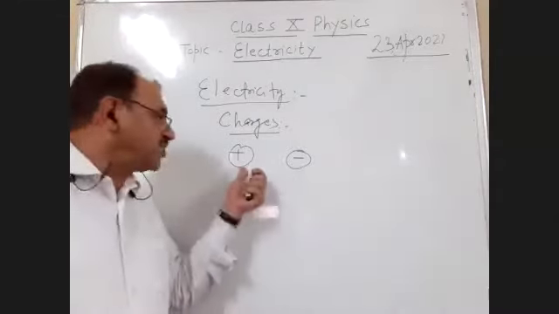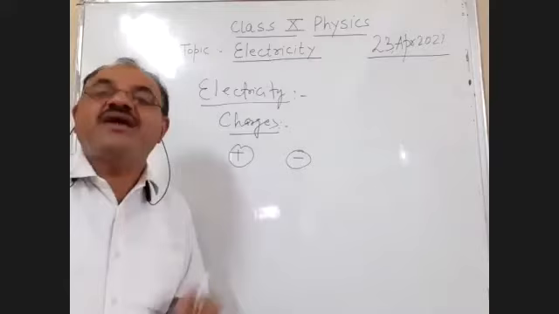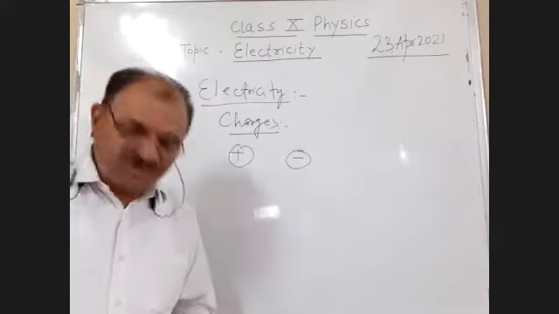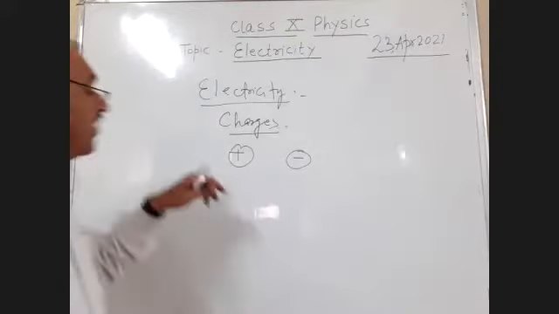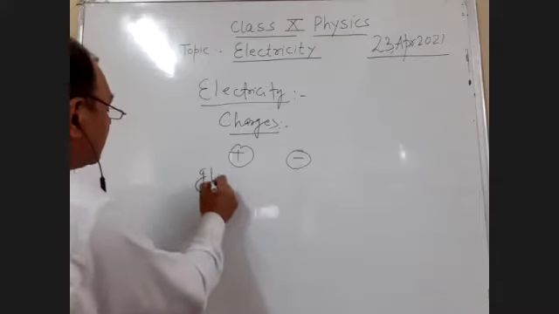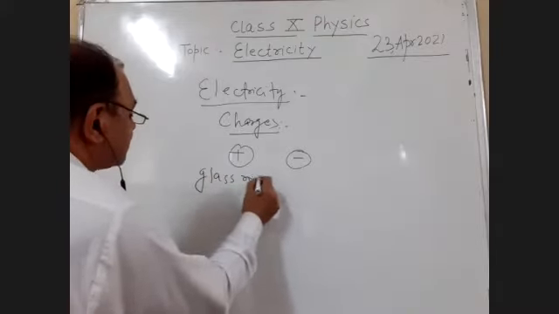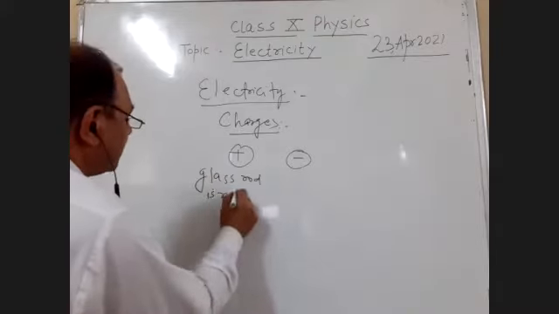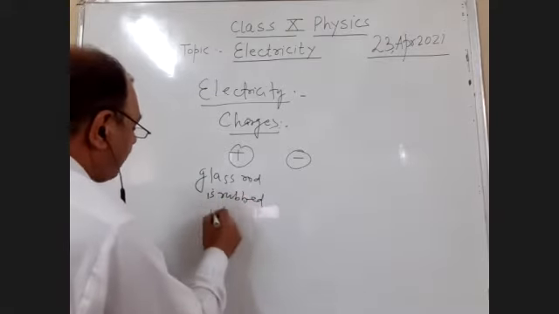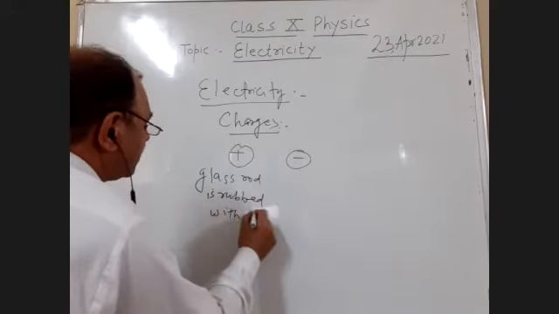Now, student, how is positive charge produced? Positive charge is produced when a glass rod is rubbed with silk cloth.